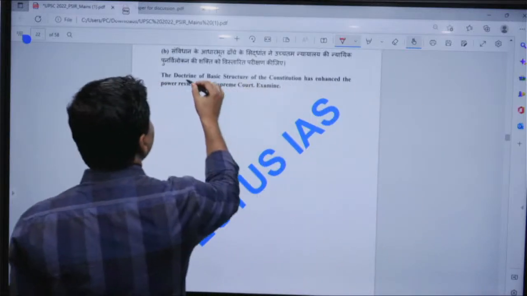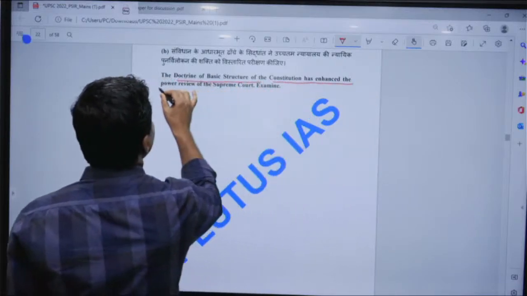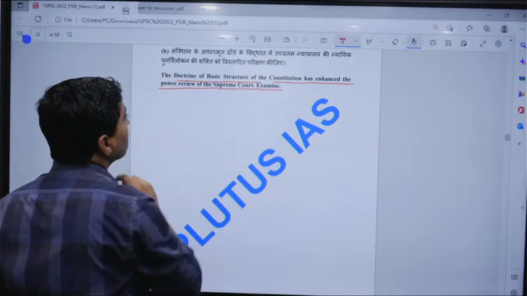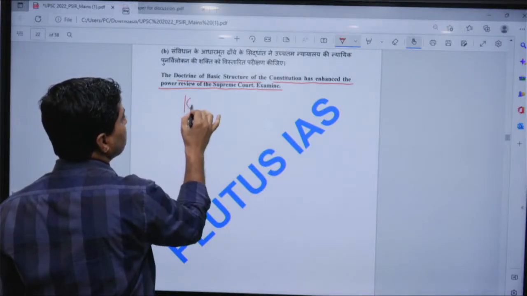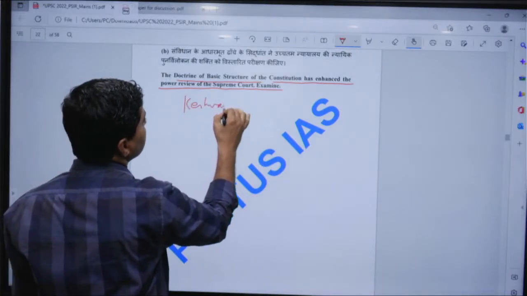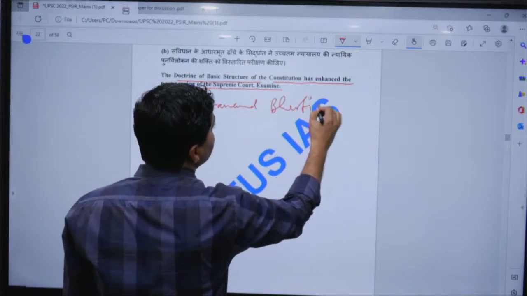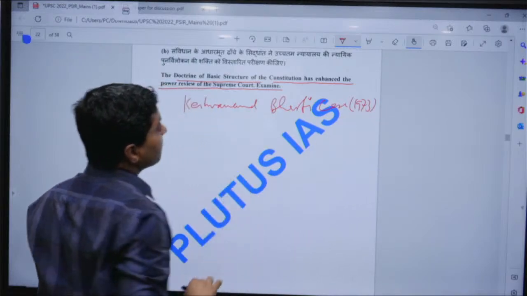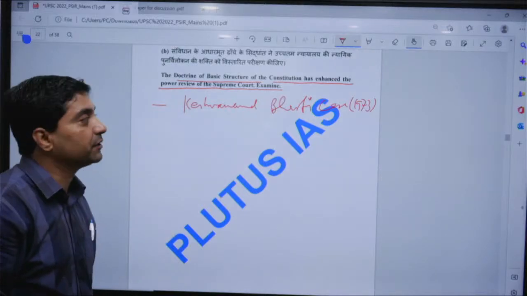Now, doctrine of basic structure of the Constitution has enhanced the power of judicial review of the Supreme Court, examine. One should start with the Kesavananda Bharati case 1973, and define what is the basic structure doctrine.